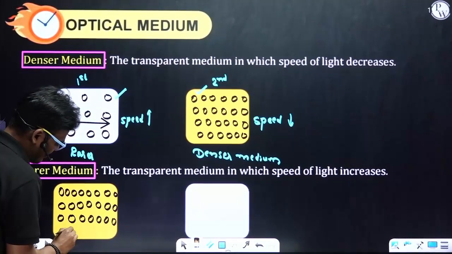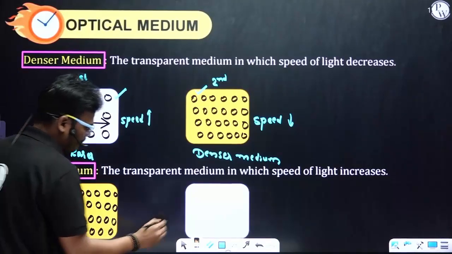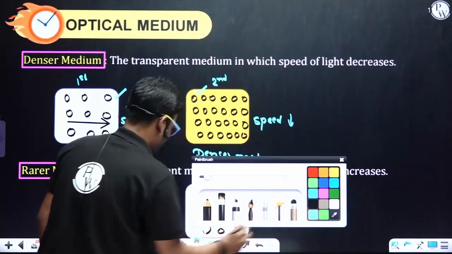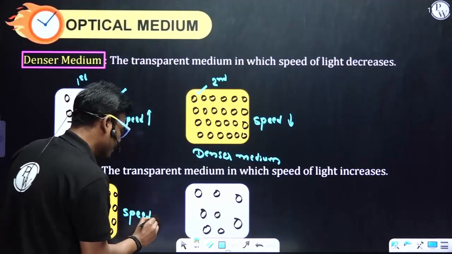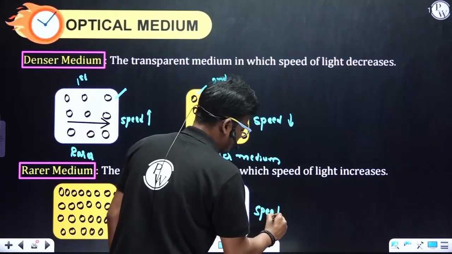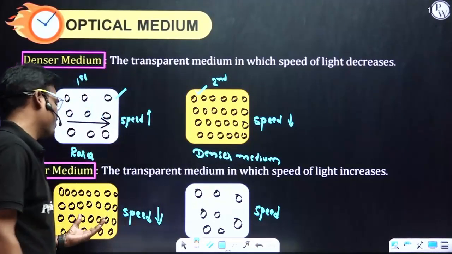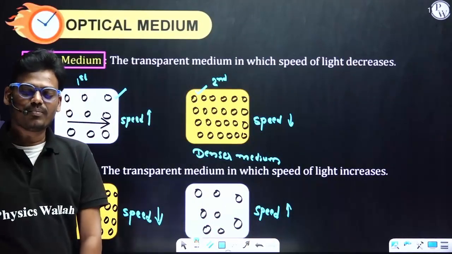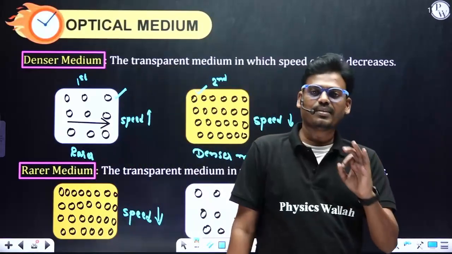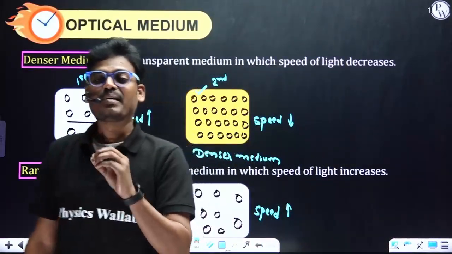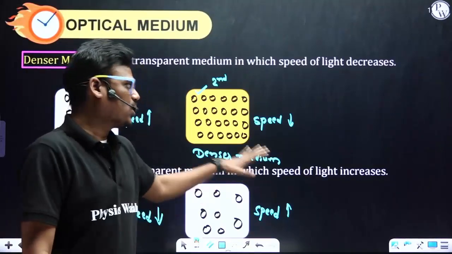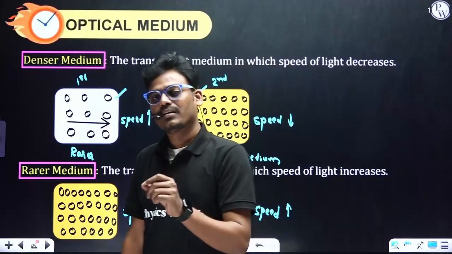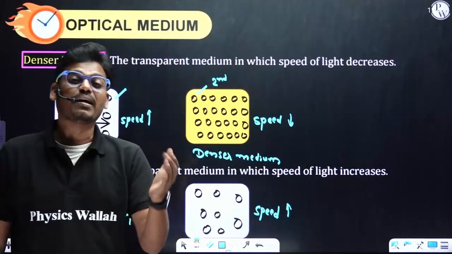All these are molecules and this is one state or one medium and this is another medium. Now tell me, what happens to the speed of light in this particular case and in this case? So here the speed of light decreases because of more density, and here you can see because of less density the speed of light is more. So simple: in a denser medium, the speed of light decreases. In a rarer medium, the speed of light increases. Based on this rarer medium and denser medium, we are going to answer why the direction or speed of light changes.